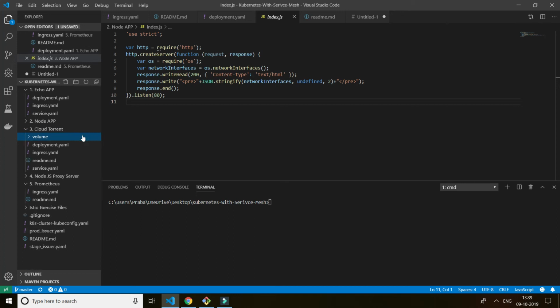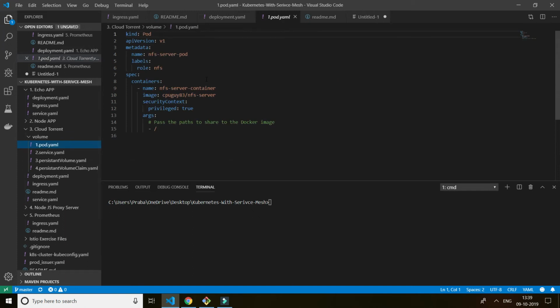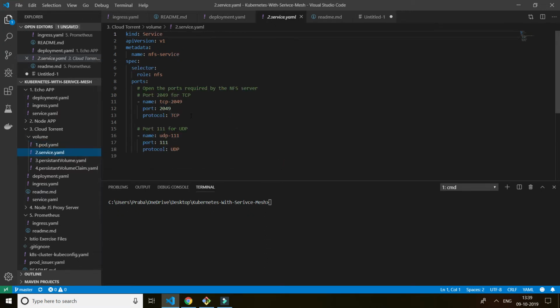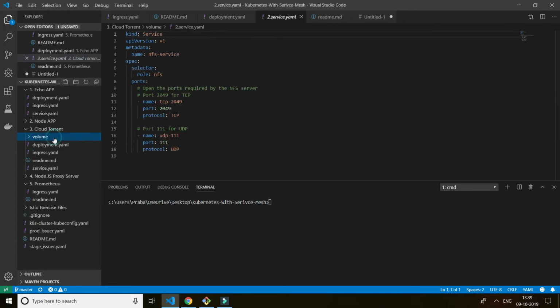So that's the beauty, right? What I'm having in the volume: I have a pod. For the volume, I'm going to use an NFS server, that's called a network file system server. I configure the network file system server, then I'm going to give the service. This volume-based service can't be exposed outside the world, so it's used internally.